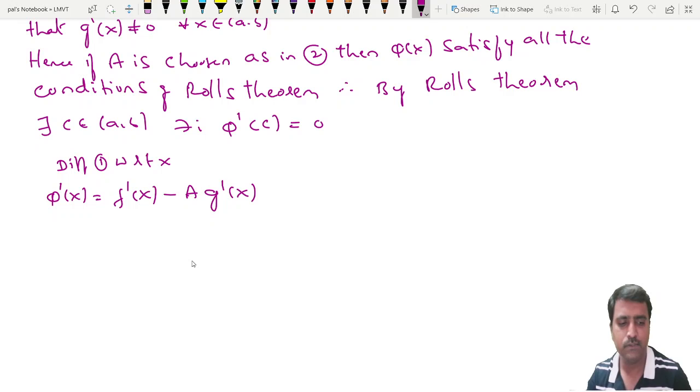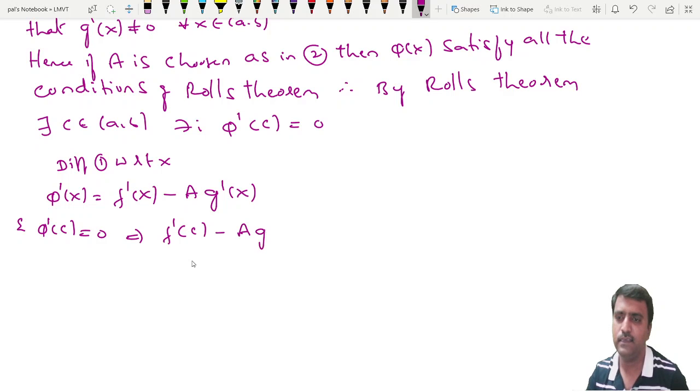Okay, and according to this, phi dash of c is equal to 0. Put c in place of x. So f dash of c minus a into g dash of c is equal to 0.